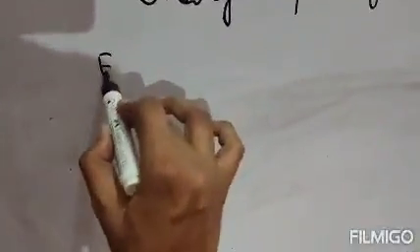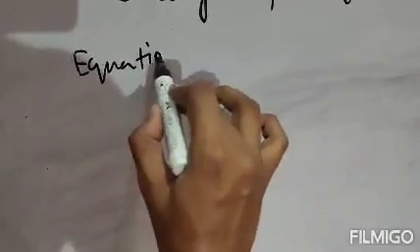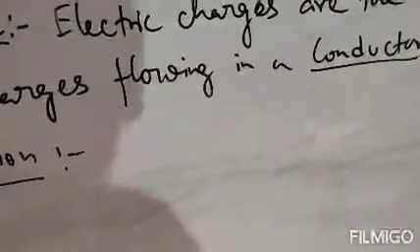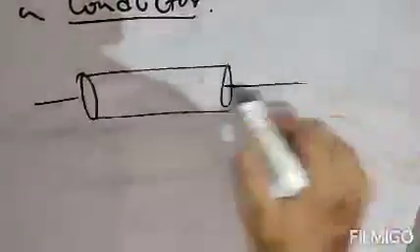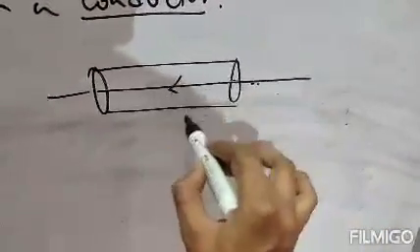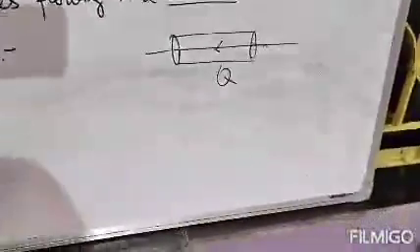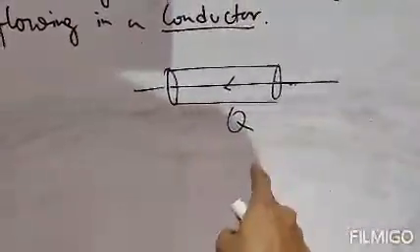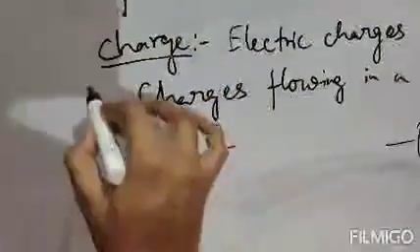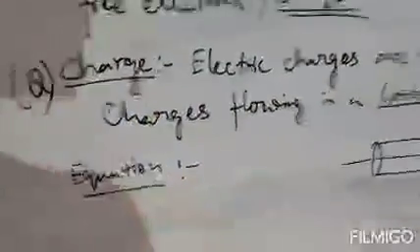Equation of charge. Clear? What is the equation? Suppose there is a conductor, and in this conductor Q amount of charge is flowing. The amount of charge is represented by capital Q.